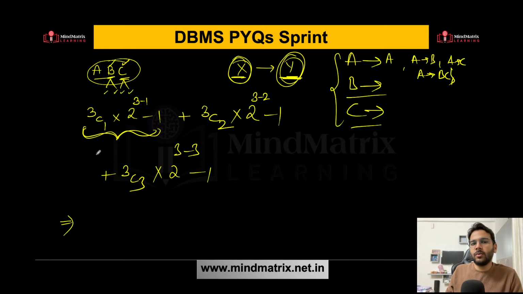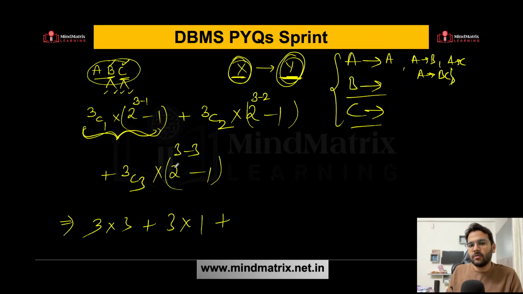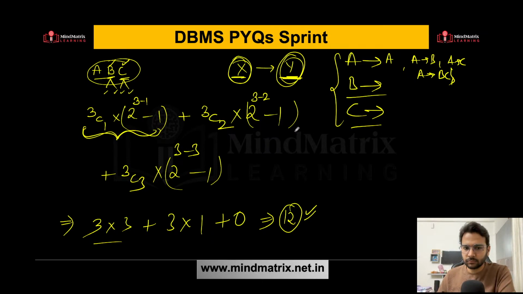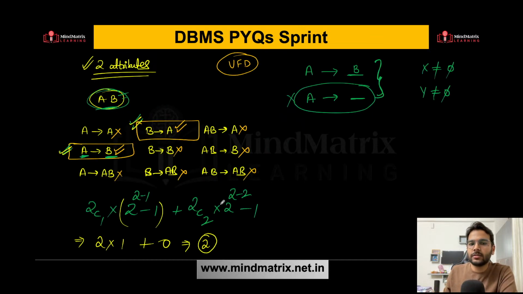So if you solve this, what do you get? This is going to be 3 into 4 minus 1, 3, plus this is again 3 into 2 minus 1, that is 1, plus this is 2 raised to power 0, 1 minus 1, that is 0 only. So we are getting 9 plus 3, that is 12. So 12 functional dependencies will be possible here. Is this clear to all of you? Do you have any doubt? If you have any doubt, please ask.